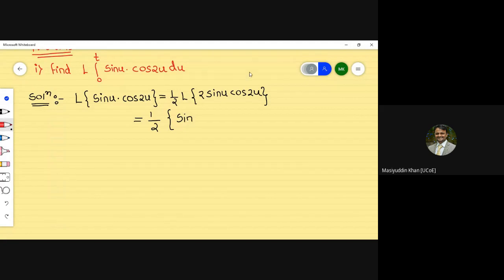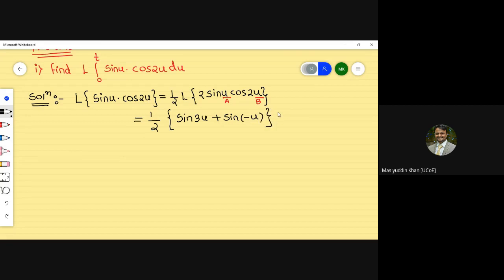So just see to it that this is your a and this is your b. So sine of a plus b you have to write as 3u and plus sine of a minus b. So that time you have to write minus of u.